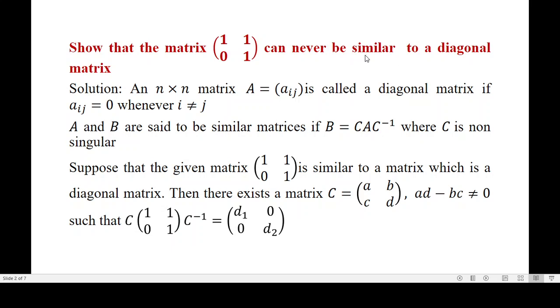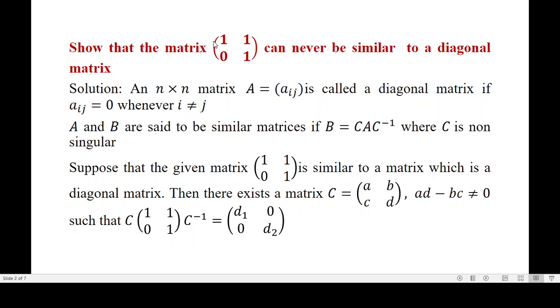Now let us understand the definition of similar matrix. Two matrices A and B are said to be similar matrices if B is equal to C A C inverse, where C is a non-singular matrix. Okay. So if B equals C A C inverse, where C is non-singular, we say that A and B are similar matrices. Now we have the definition of similar matrix and a diagonal matrix. Now let us solve the problem.